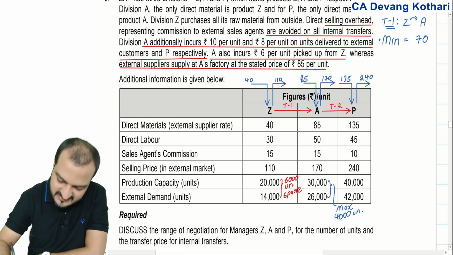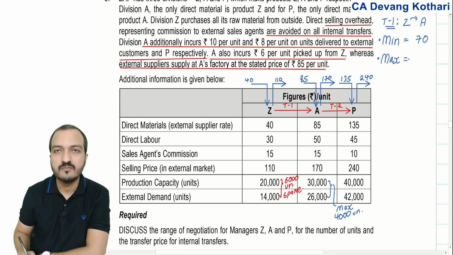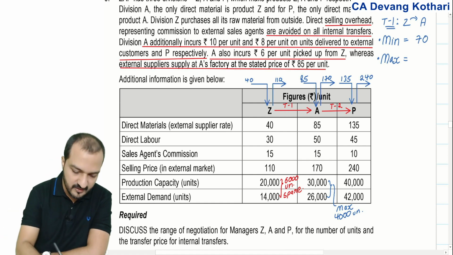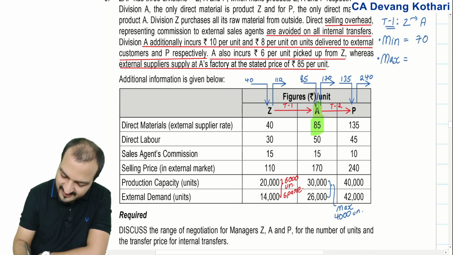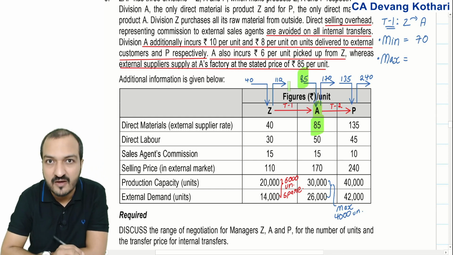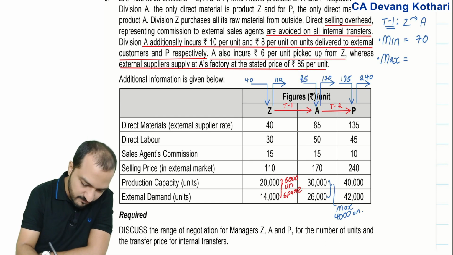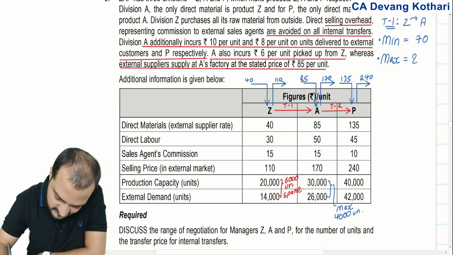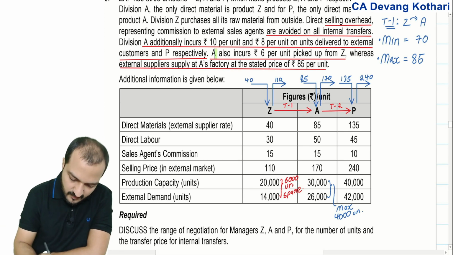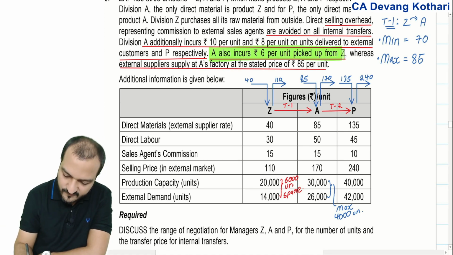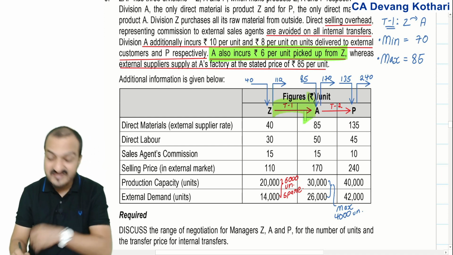70. Maximum TP that A can pay. Maximum TP that A would be ready to pay is based on his external purchase cost. Well, A can get material from external at 85, right? A can get material from external at 85, so the maximum TP that A can pay is 85. But you know that A incurs 6 per unit when he gets transfer from Z. So on this internal transfer, A is incurring 6 per unit.